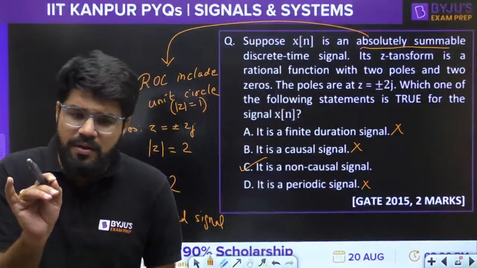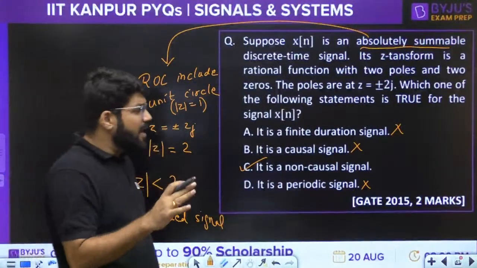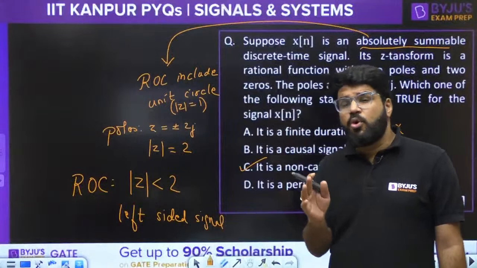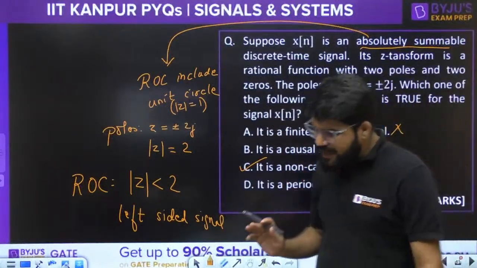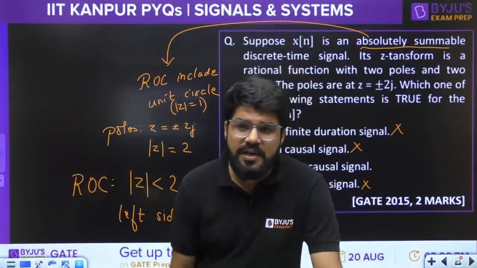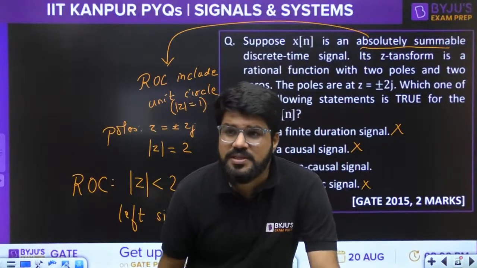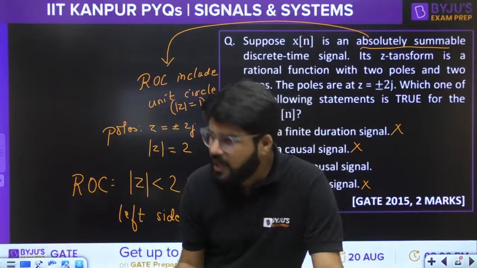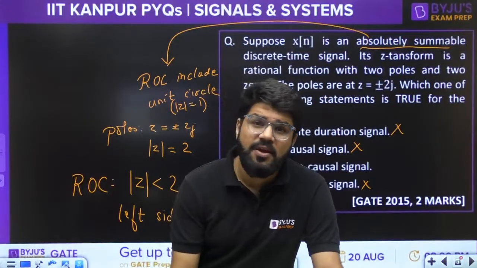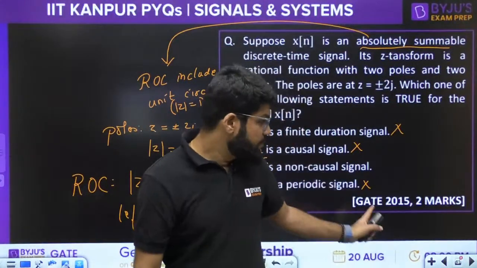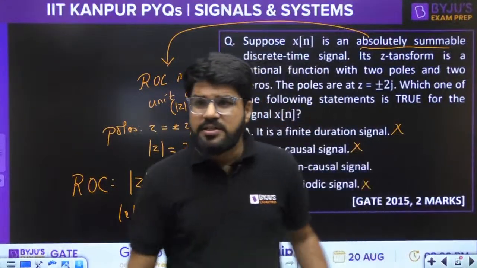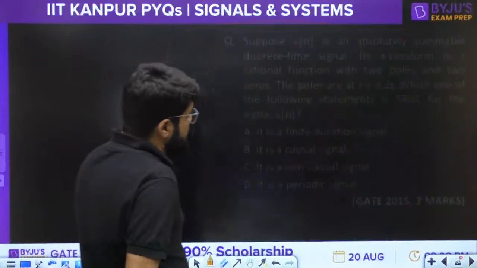It is pure conceptual, nothing calculative, but relating the various properties of ROC and poles and the Z transform. That is why I told you in the beginning that with reference to the Z transform, the questions based on ROC and poles, their connections, are very important. They put it as a simple 2 marks question. If the concept is clear, there isn't much calculation.